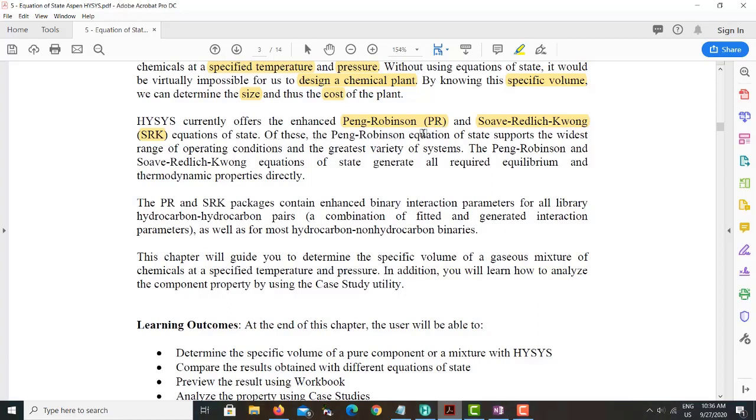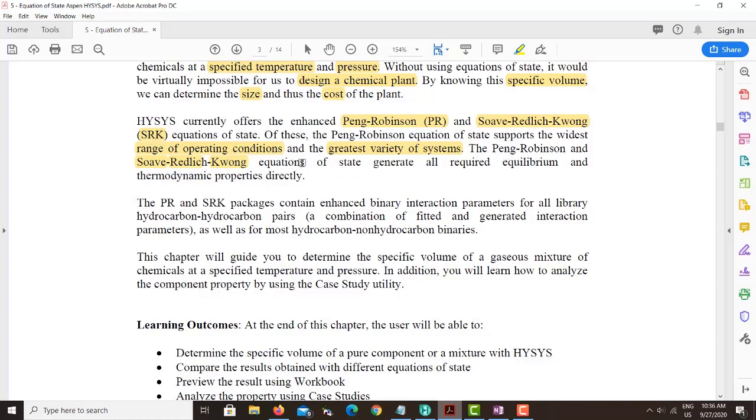Of these, the Peng-Robinson equation of state supports the widest range of operating conditions and a great variety of systems. Between these two, it is the most popular one used, and it was developed by a petroleum company in Canada. They support a great range of operating conditions, so they can be practically more applicable as compared to the SRK equation of state. Soave is one scientist, Redlich is another scientist, and Kwong is a third scientist. With the collaboration of these three scientists, they developed the Soave-Redlich-Kwong equation of state, which is known as SRK.